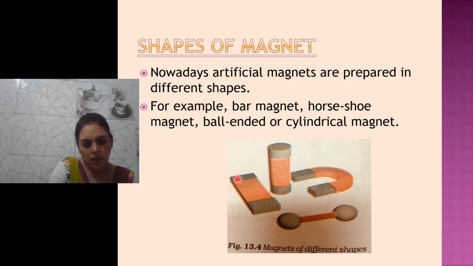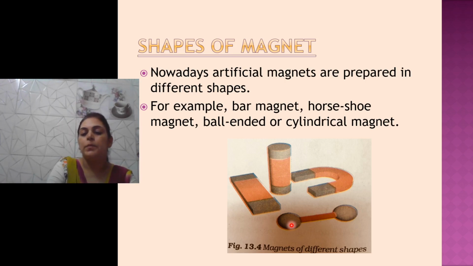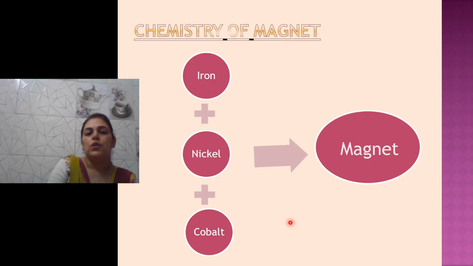So children, can you see this? This is rectangular in shape. This is called a bar magnet, this one is a cylindrical magnet, and this is a horseshoe magnet, and this one is dumbbell shaped, you can say ball-ended magnet. These shapes are given in the book also. This picture is from the book. Okay, now we'll see the chemistry of magnet. Among these chemicals, iron is there, nickel is there and cobalt is there in magnet.